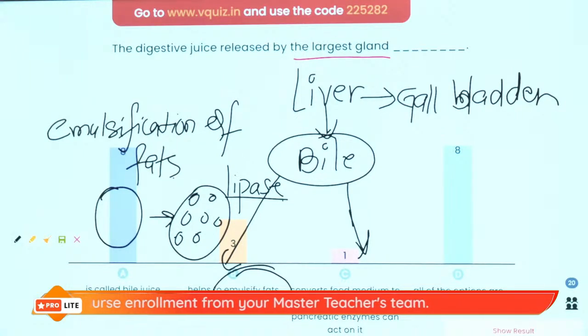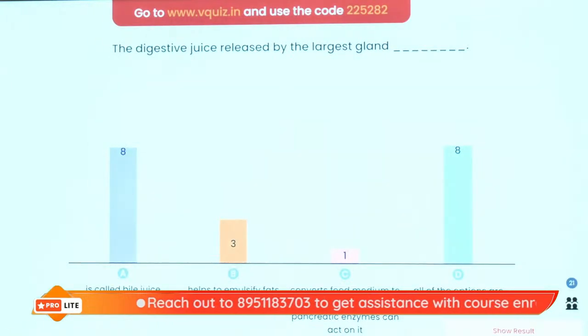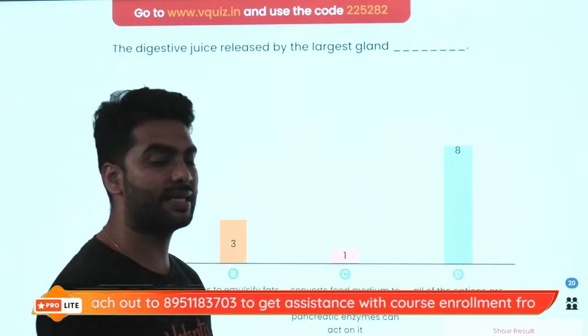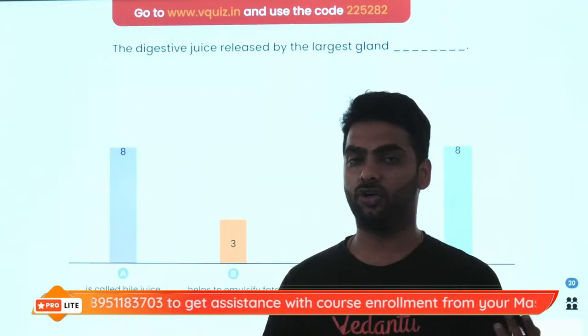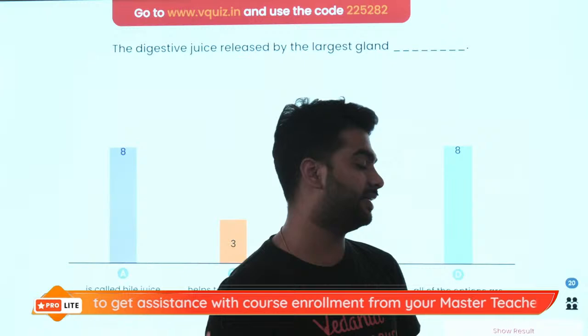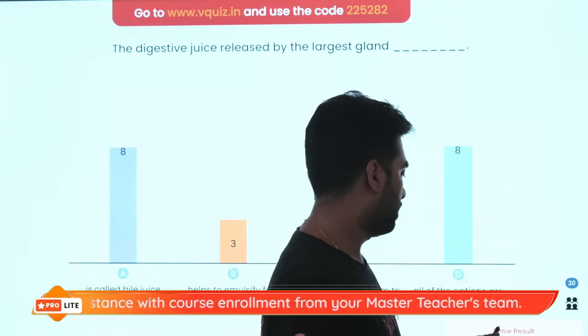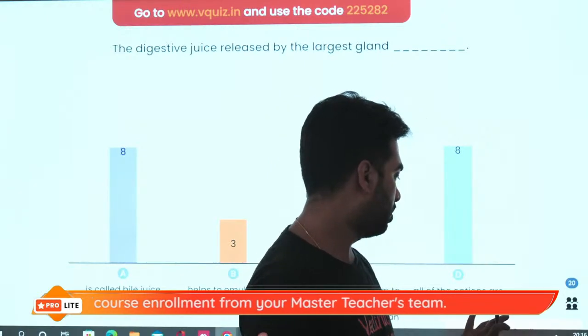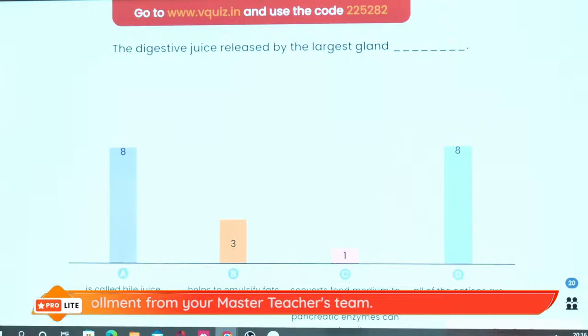Okay? Lucky scientists, explanation of D as answer. Yes, B and C are the functions. Correct. A is the name of the juice and B and C are the functions. Absolutely correct. It turns acidic food alkaline. Acidic food is coming from the stomach because the stomach secretes hydrochloric acid, which is secreted by the oxyntic cells of the stomach. Okay? Now we move on to the next question.